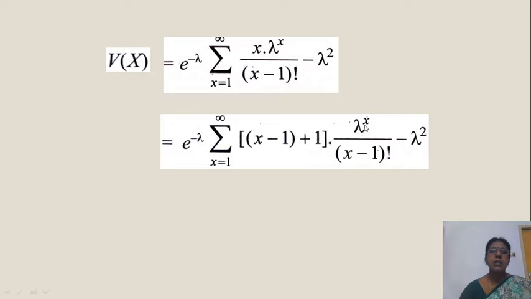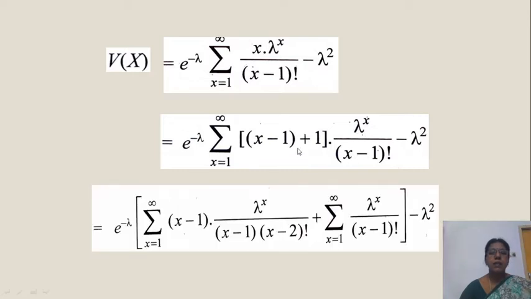X minus 1 into this one, sigma x minus 1 into this term, plus 1 for both of this term. Treat x minus 1 as one term and 1 is other term. Okay, e power minus lambda common. Sigma x minus 1 into this term, minus sigma 1 into this term, as it is last term.